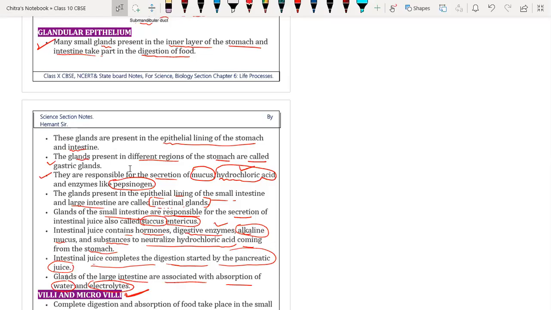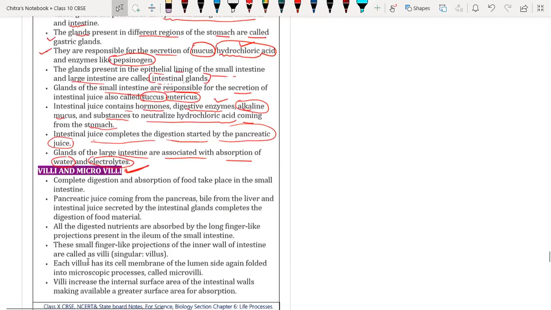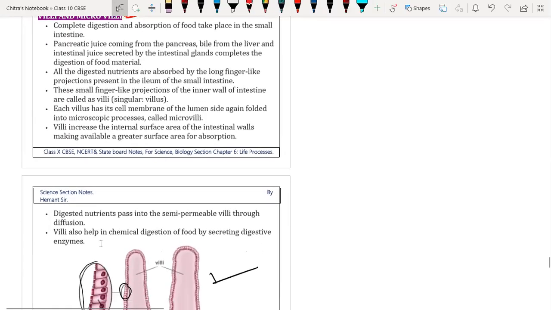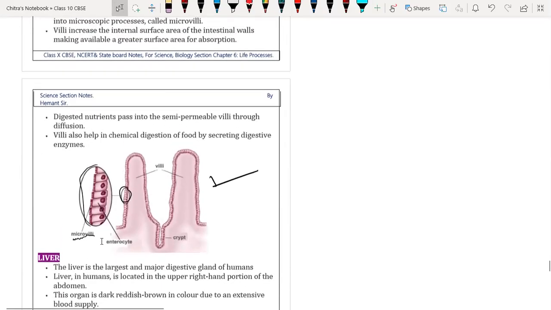Any doubt, beta? Any more doubt? No, sir. Okay, so now we will discuss villi and microvilli. Very important part.